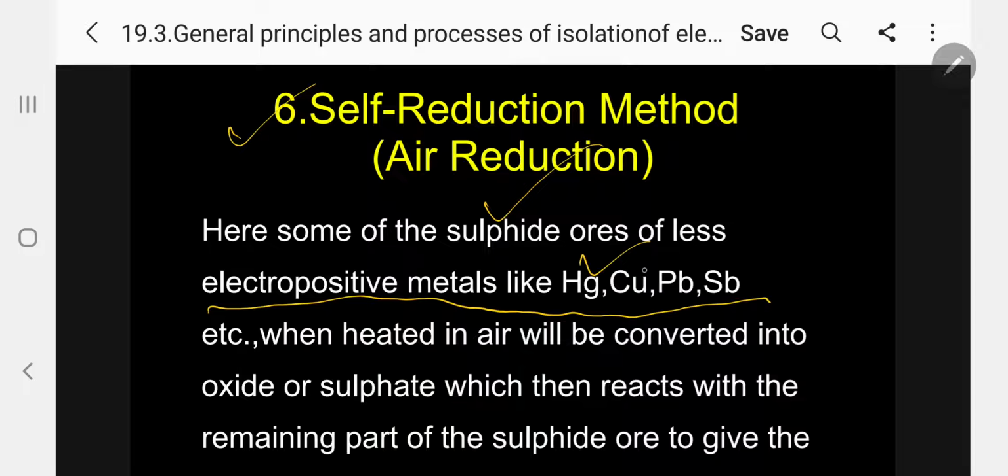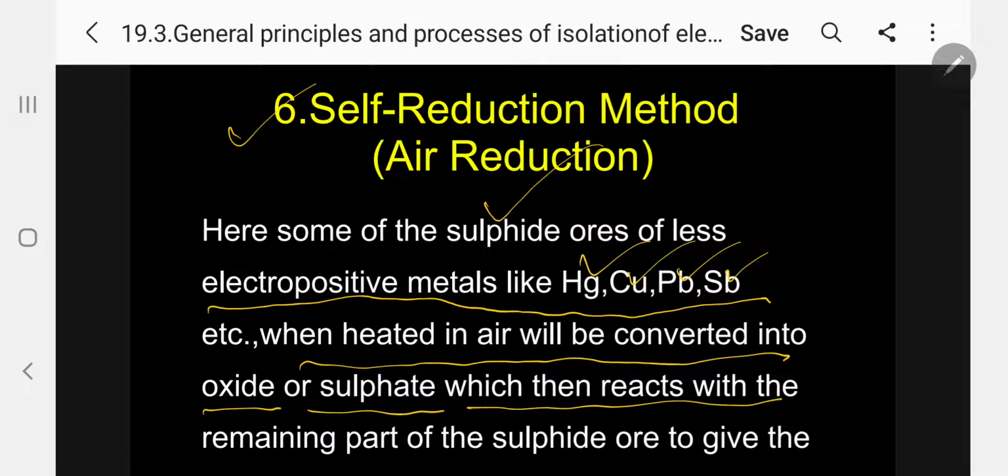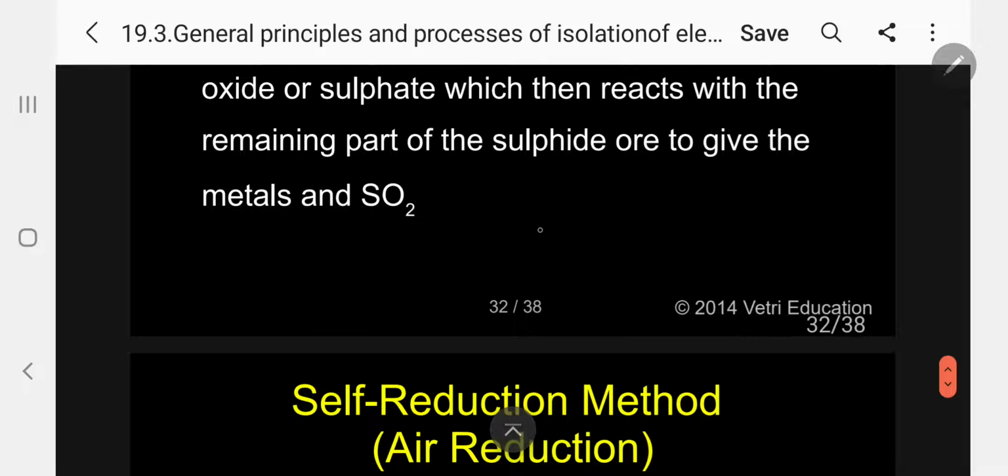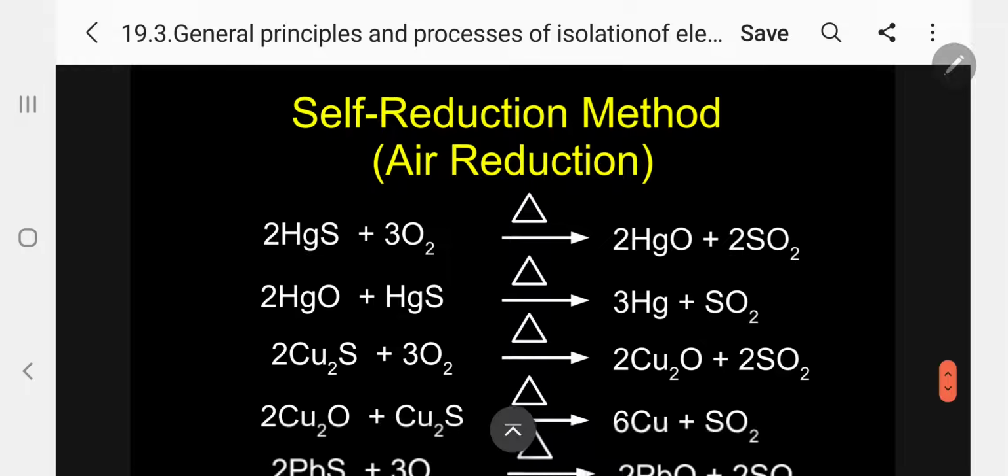So, mercury, copper, lead, antimony. These are all less electropositive metals. When heated in air, their sulfide ores will be converted into oxide or sulfate, which then reacts with the remaining part of the sulfide ore to give the metal and sulfur dioxide. Let me give an example, then you can understand.